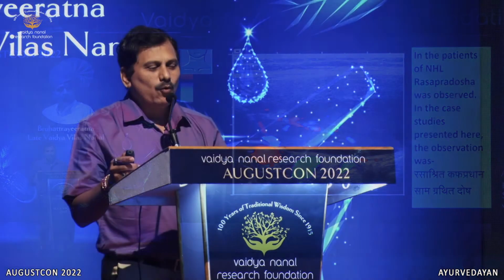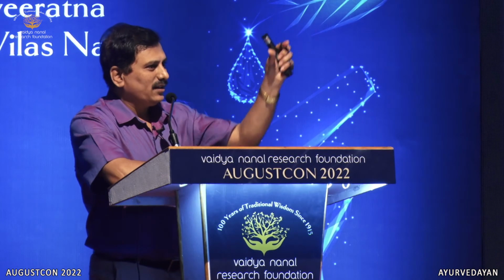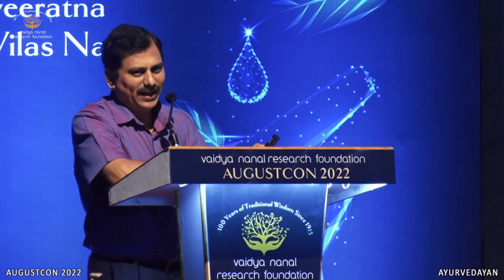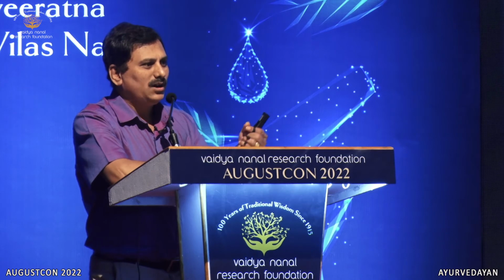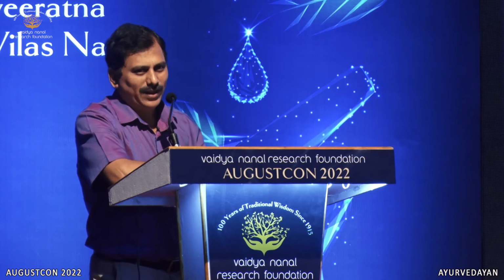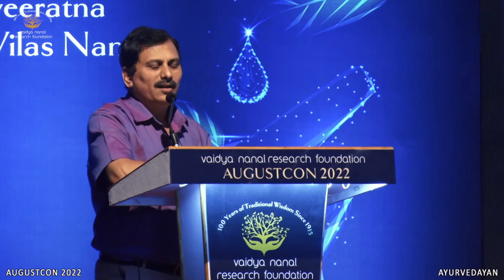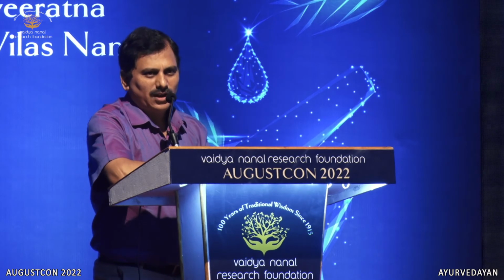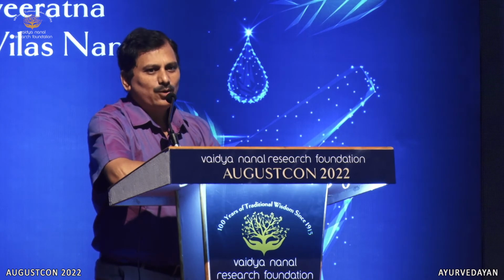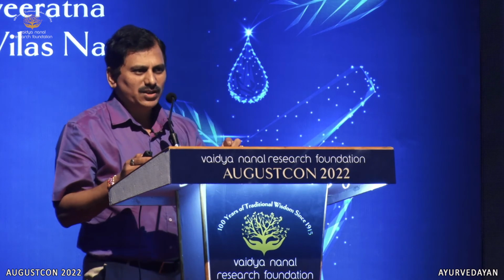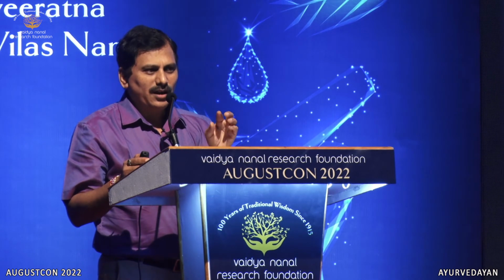No. Then what people do is take the symptoms of all these diseases and correlate where they are mentioned in the texts. That is a theoretical exercise, to try to decide a name for that in Ayurveda. That is one way, but what is more important is that when that patient comes to us, we take the history from the Ayurvedic point of view, and try to understand the condition of the patient from the Ayurvedic point of view. What is our diagnosis, what we are observing in that patient, accordingly we will treat.